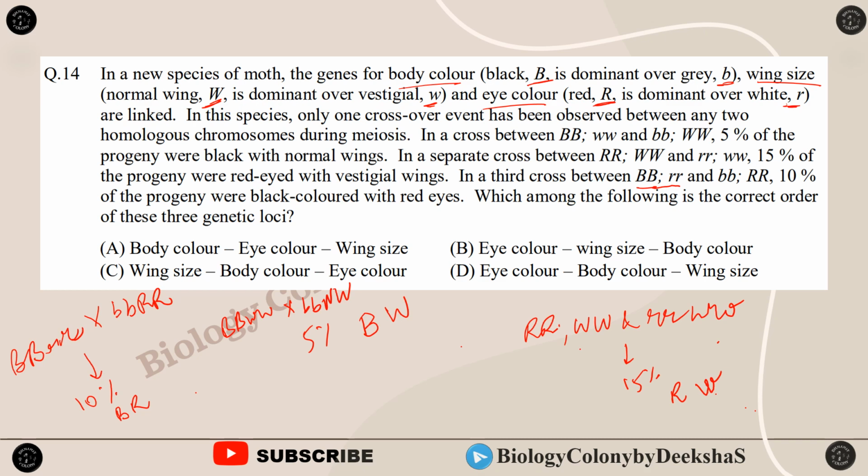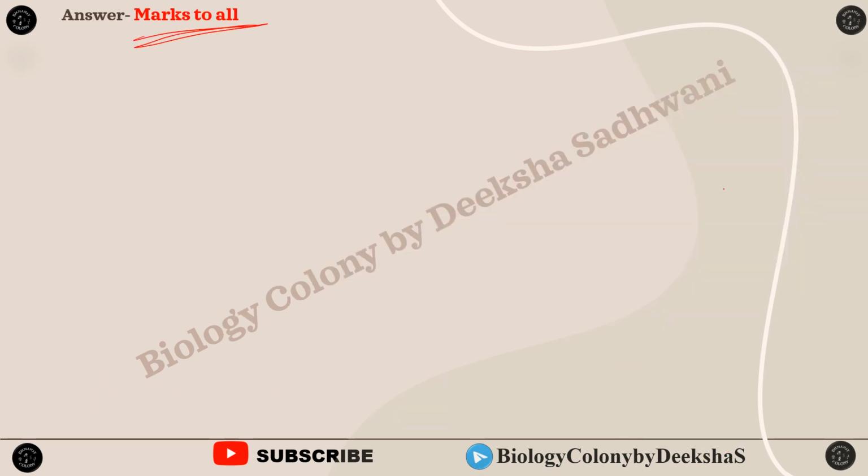So अगर correct order देखा जाए तो 10 plus 5 अगर हम करें तो 15 बनेगा। So order could be something like W B R और R B W, या फिर क्या हो जाएगा eye color, body color and wing size. So option D भी हो सकता है, C भी हो सकता है। So इसमें क्या किया है, marks to all कर दिया गया है।